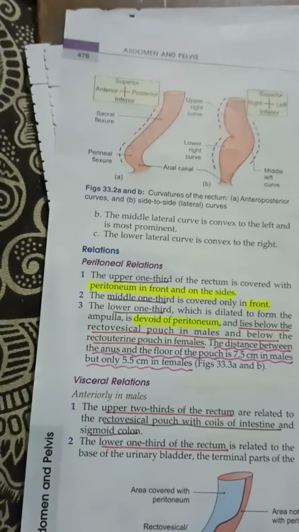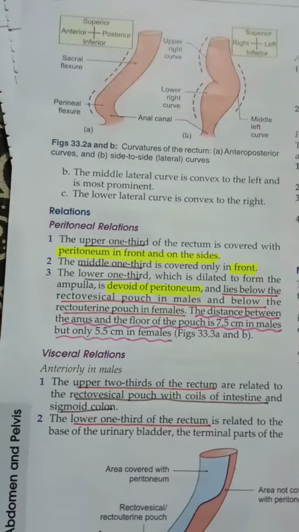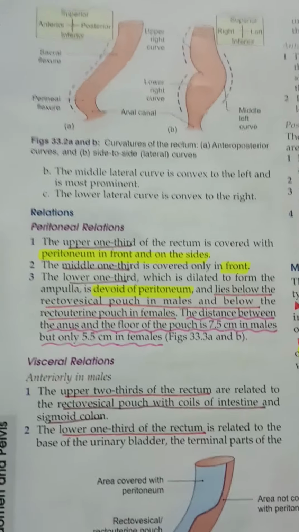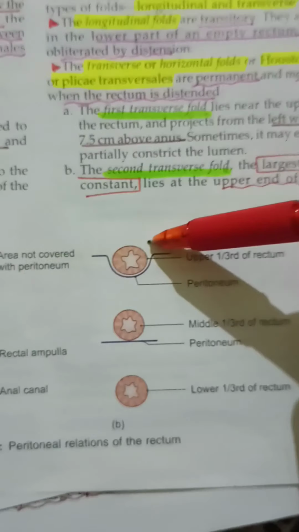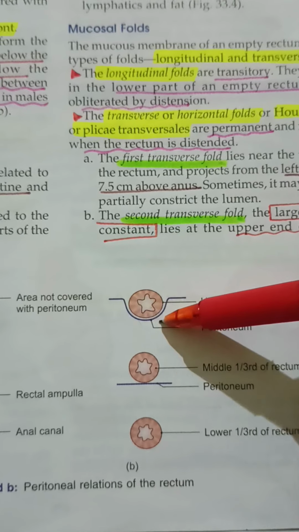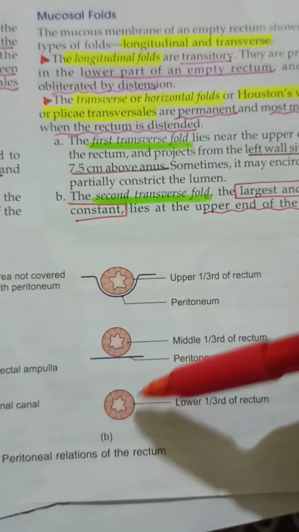Okay, now let's continue. We have seen the basic things, now let's go for the relations. When writing relations, there are two things: the peritoneal relations and the visceral relations. For peritoneal relations, you can divide the rectum into three parts: upper one third, middle one third, and lower one third. The upper one third is covered with peritoneum in the front and on the sides. You can see this diagram for reference. The middle one third is covered only on the front, and the lower one third is completely devoid of peritoneum. That's what is given here.